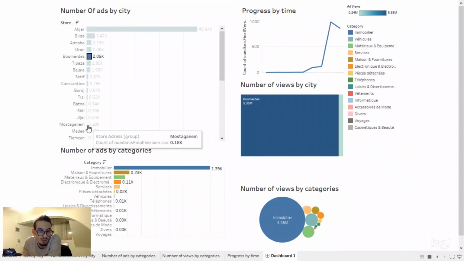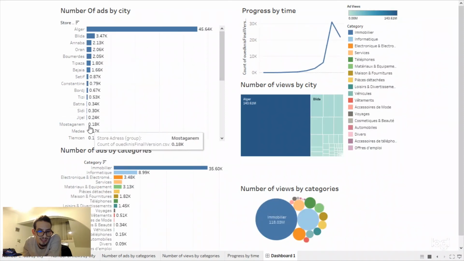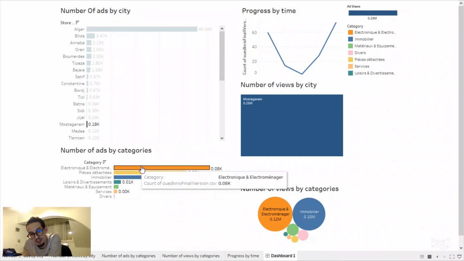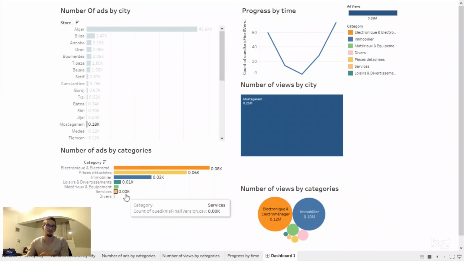Let's see Mostaganem, for example. In Mostaganem, look, the majority is electronics. So what we can understand a little bit is that we can, for example, invest in some of the cities.